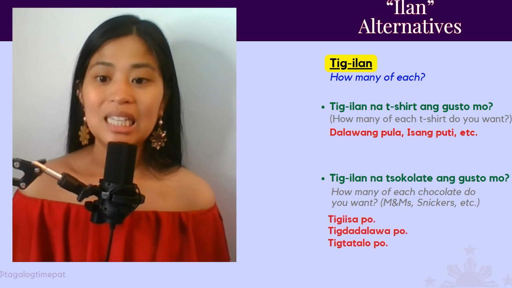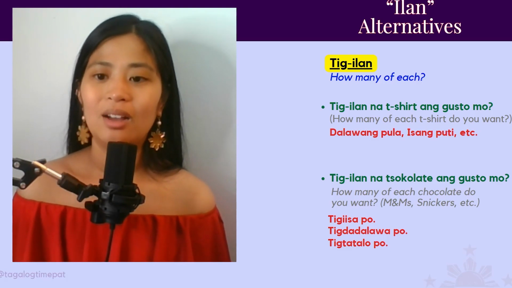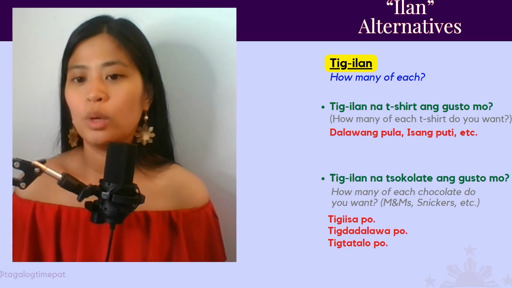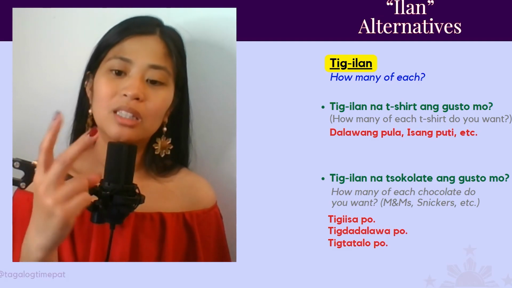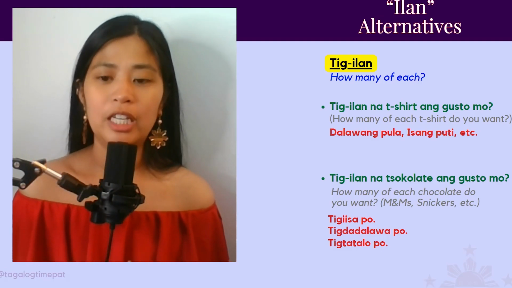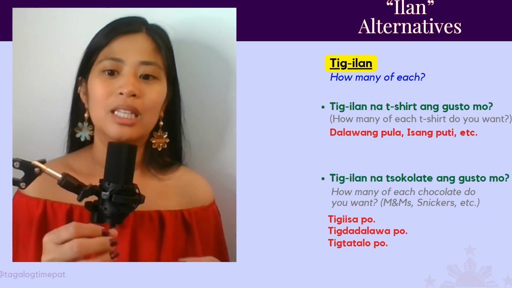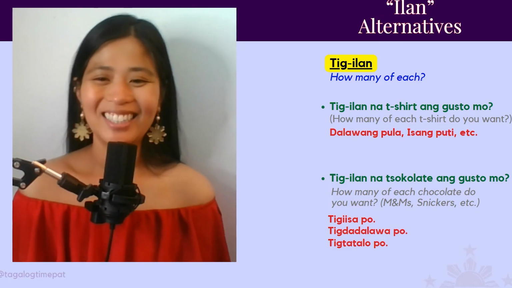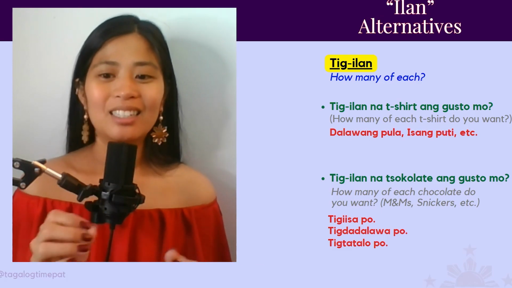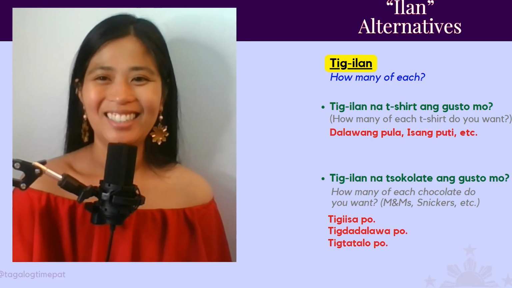You could say, tig-iisa po. I'll take one of each. Tig-iisa. One M&M, one Snickers, one Twix. Or tig-dadalawa po. Two of each. Two M&Ms, two Snickers, two Twix. Tig-dadalawa. And then tig-tatatlo po. Three of each. You get the idea.